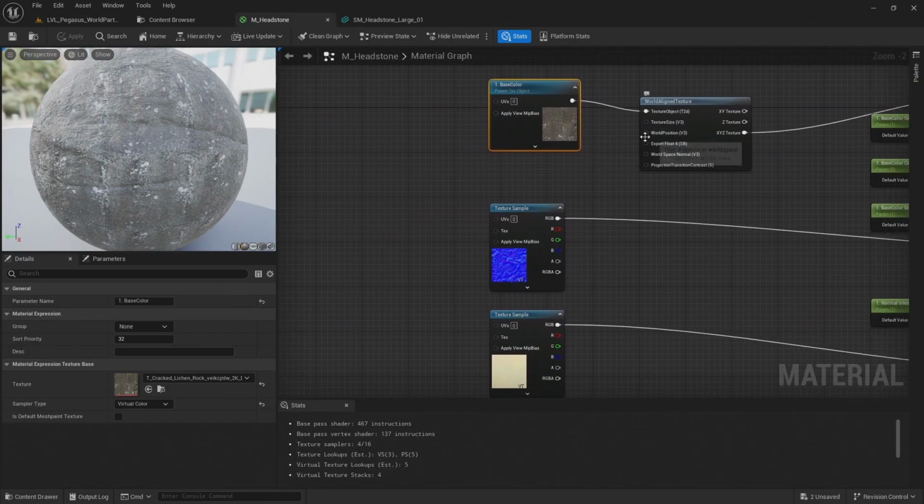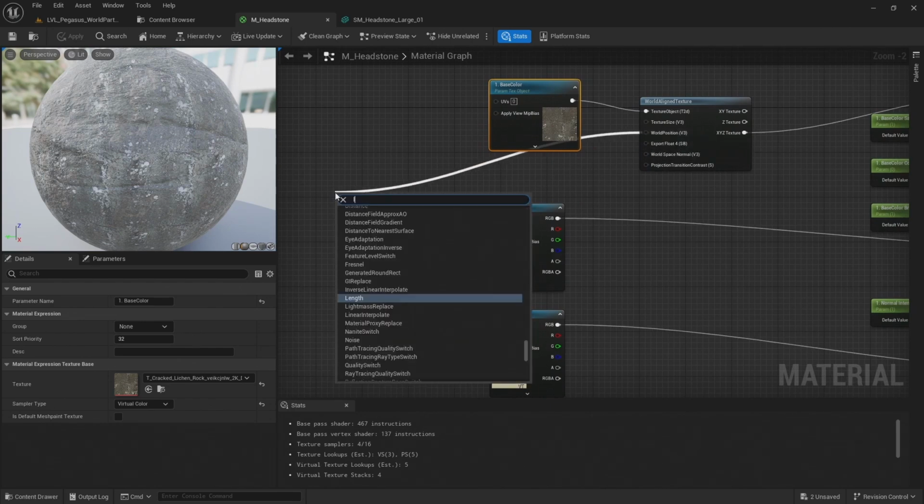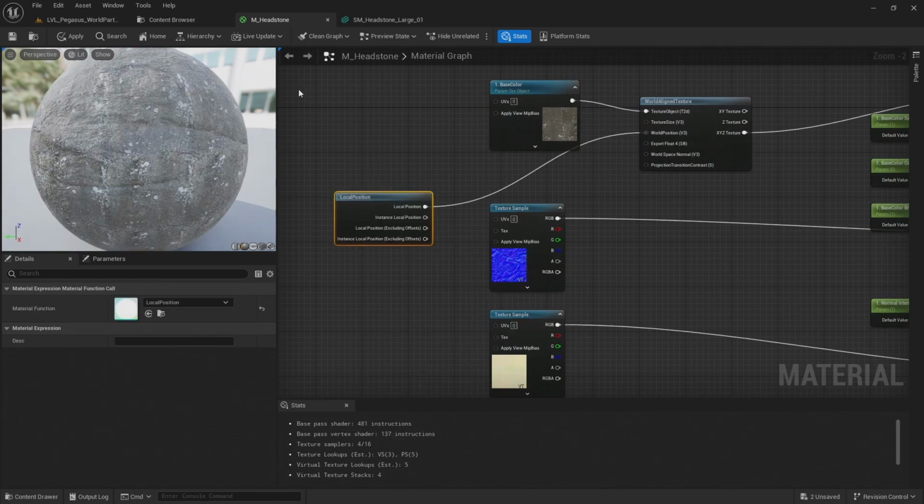So rather than using world position, I'm going to use local position. So I'm going to add a local position. And so let's try saving that.